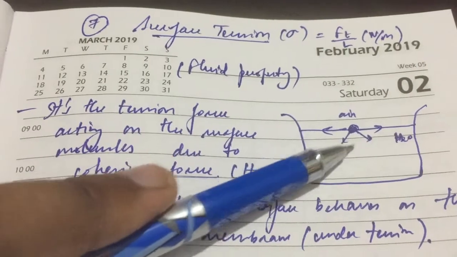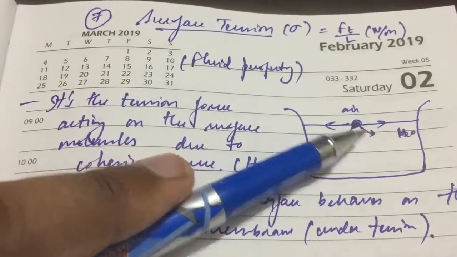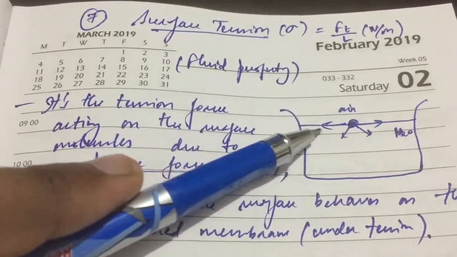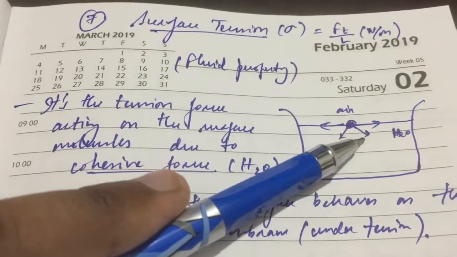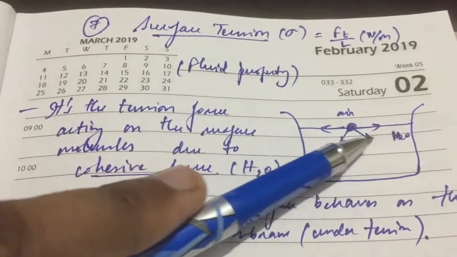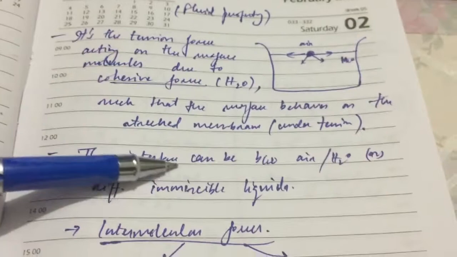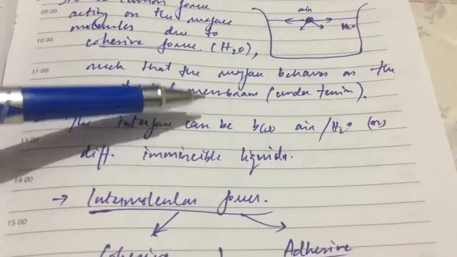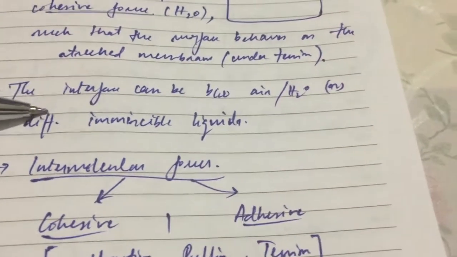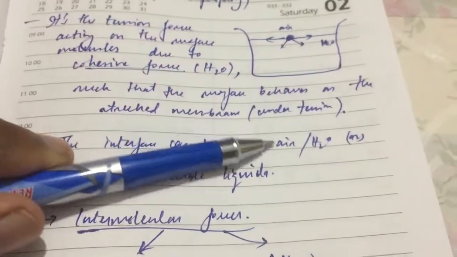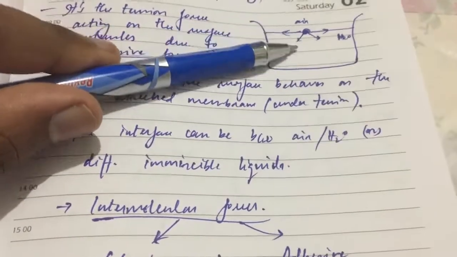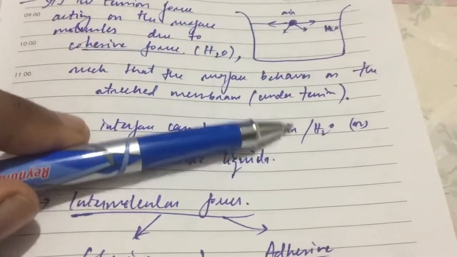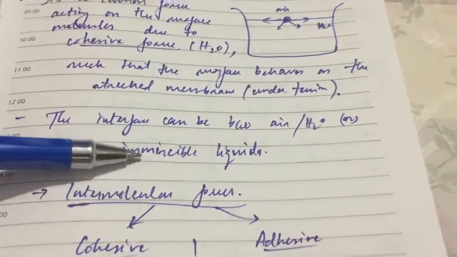This attracts or pulls the molecules on the surface downwards. This kind of phenomenon creates a tension over the surface. It behaves like a stretched membrane under tension. The interface can be between any two immiscible liquids or air and water.